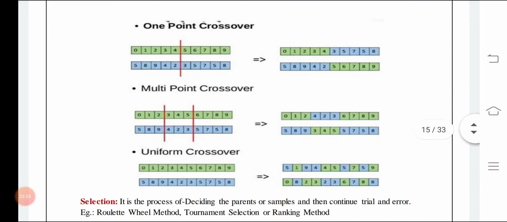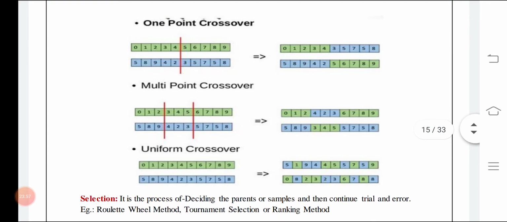So here are some examples. One point crossover: if you see the first figure here, one is completely green and one is completely blue, and after the crossover something is green and blue and something is blue and green. So that is one point crossover. In multi-point crossover, you can see green, blue, green, then blue, green, blue. And uniform crossover means alternate crossovers are there. So exchange of the generation.